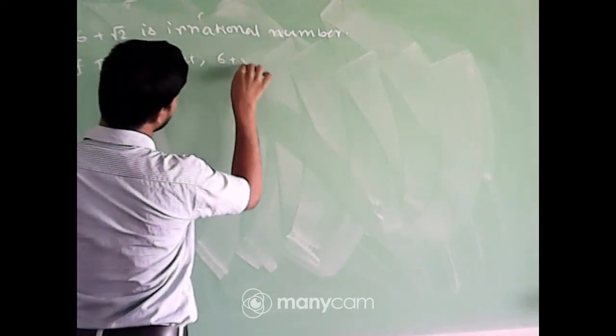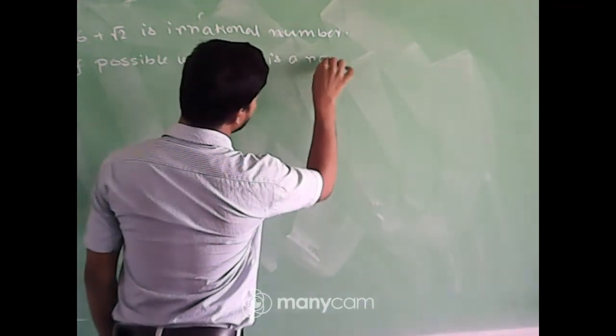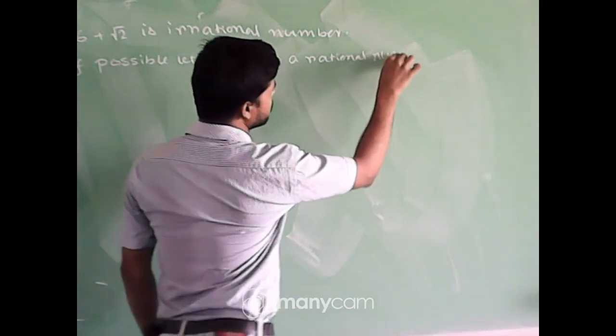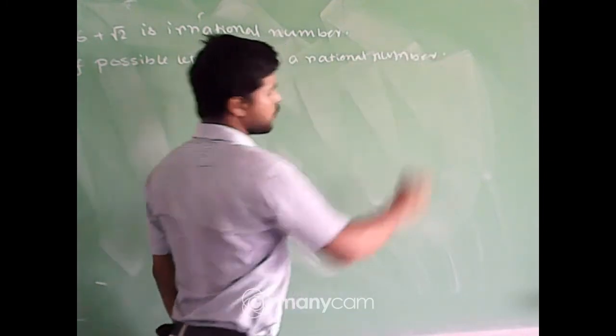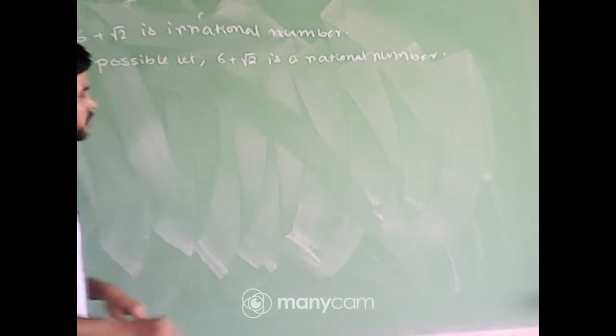Here we will choose that 6 plus root 2 is a rational number, if possible. Let 6 plus root 2 be a rational number. We know that like any other rational number, 6 plus root 2 has a rational representation.